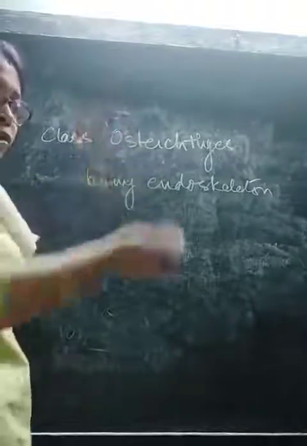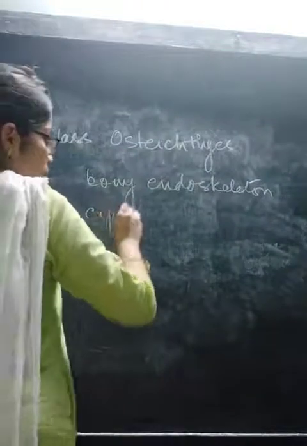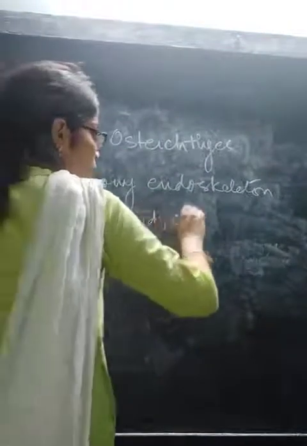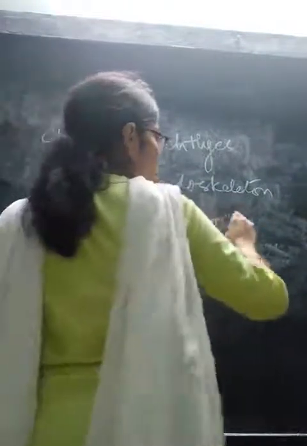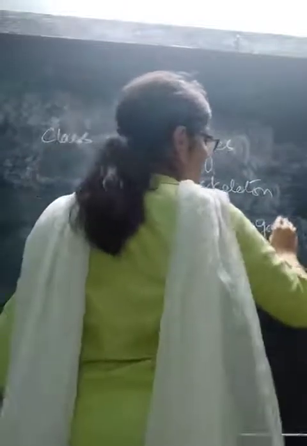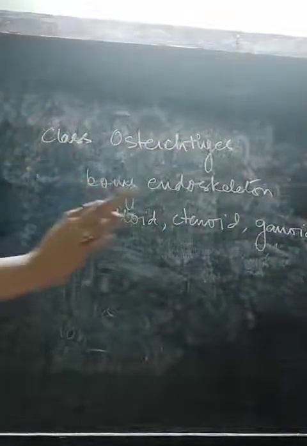Next, what are the other characteristic features? The scales in case of Chondrichthyes were placoid scales. Here, cycloid, ctenoid, ganoid. These are the different types of scales found on the body of Osteichthyes, and tail fin homocercal, that one you might not read.